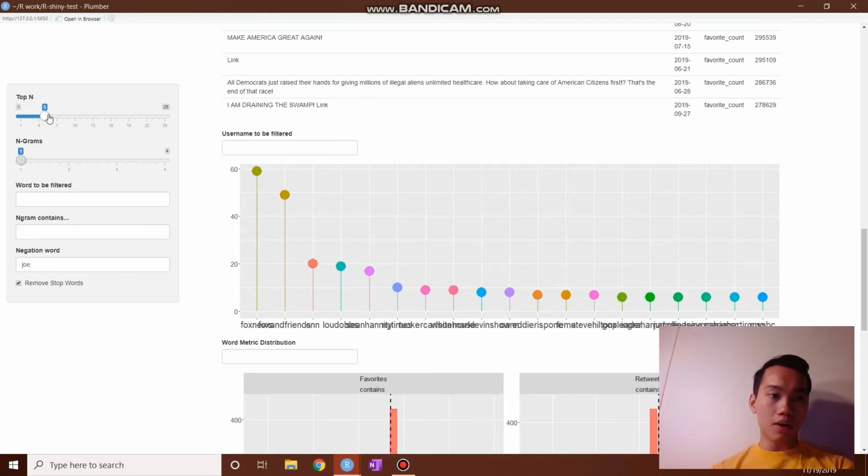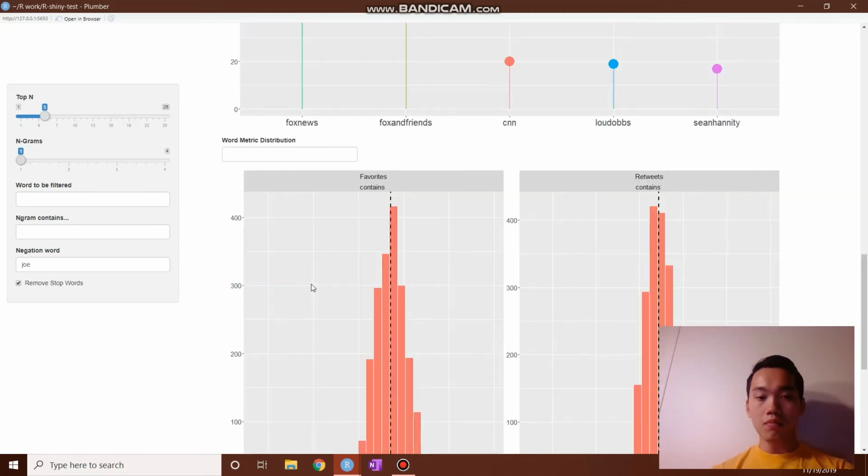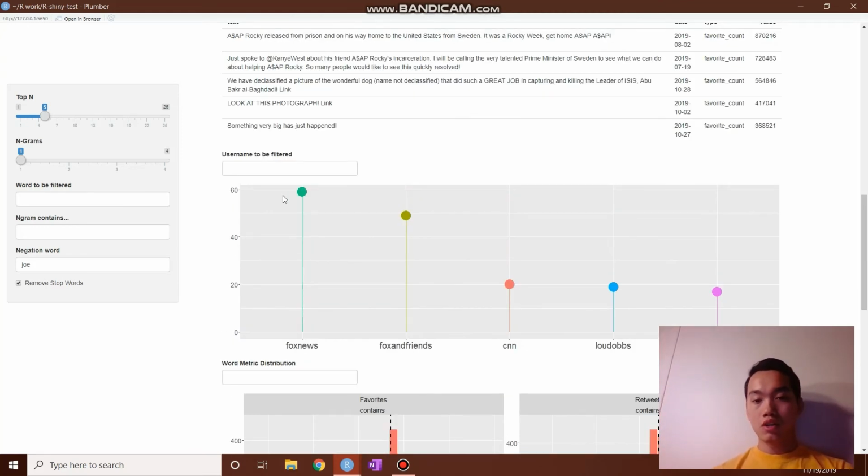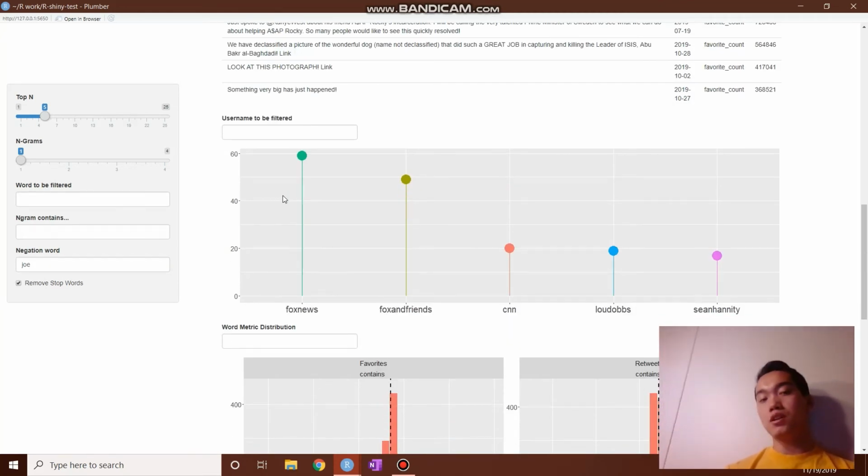Right here, top n. This is on just basic mentions. So it's finding the top 5 most mentioned people given the tweets. Fox News is mentioned the most, followed by Fox and Friends, CNN, Lou Dobbs, and Sean Hannity. We can change it to the top, like, 7.